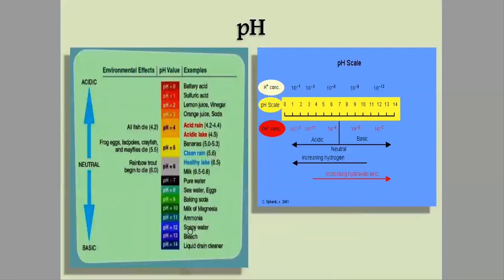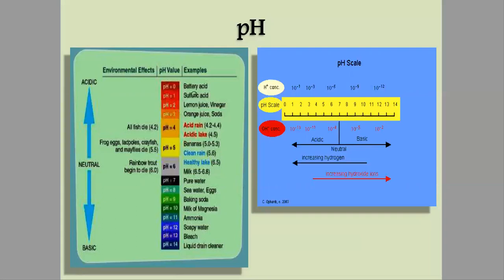So we have a pH scale over here. Okay, and we'll try to understand the different wastes or different contaminants present in wastewater and their pH. First we'll see battery acid, which is pH 0, sulfuric acid is pH 1, lemon juice and vinegar have a pH of 2.